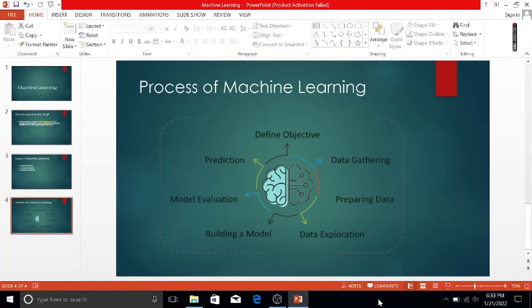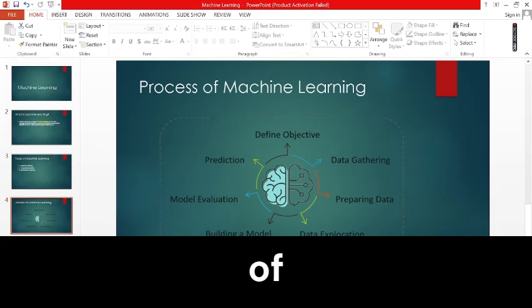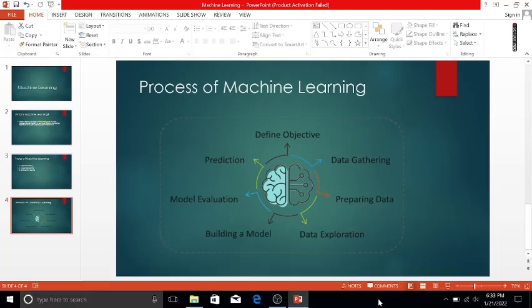After this, let's talk about what is the process of machine learning. So guys, this is the major and very important thing, process of machine learning. With the help of this only you can do coding. Okay, so these are the steps.